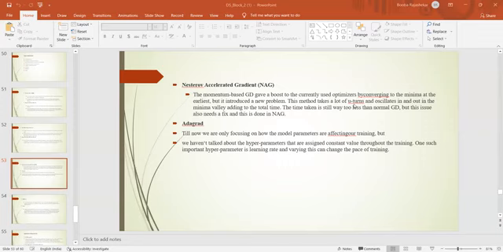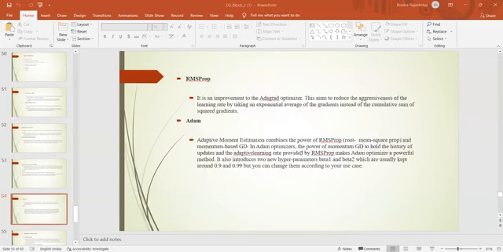The time taken is still more than the normal GD. This issue needs a fix, and that is Adagrad. Till now we were only focusing on how the model parameters affect the training. So this method assigns a constant value throughout the training. The important hyperparameter is the learning rate, and it is used to change the pace of training.